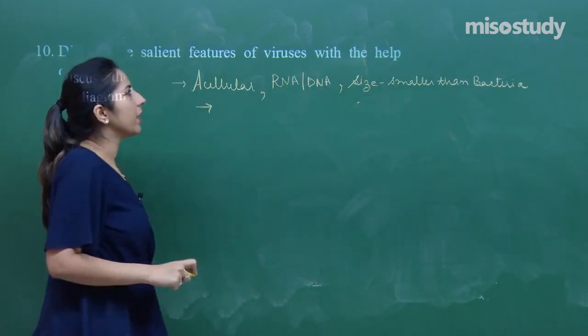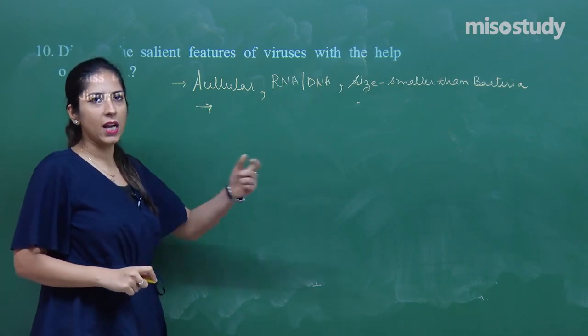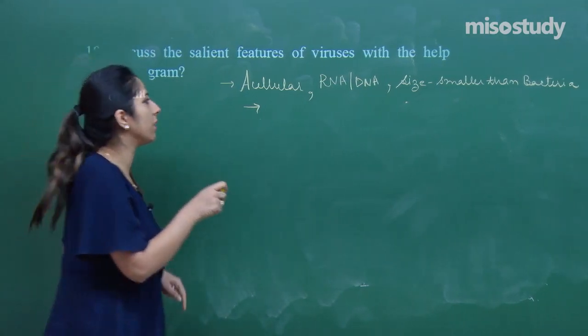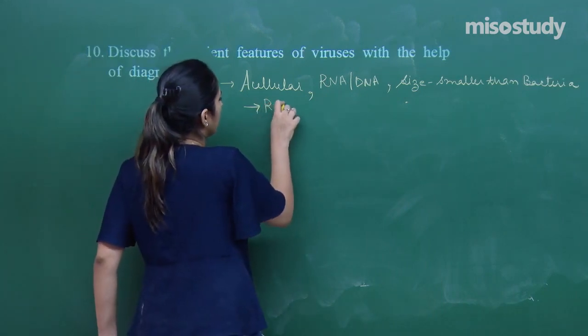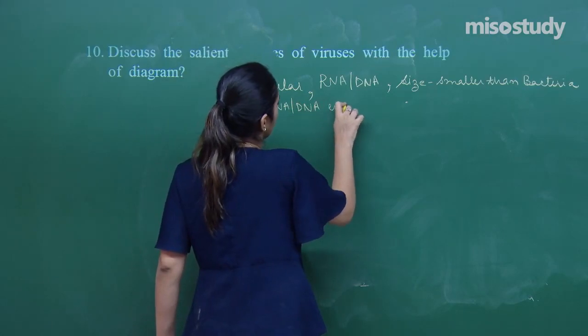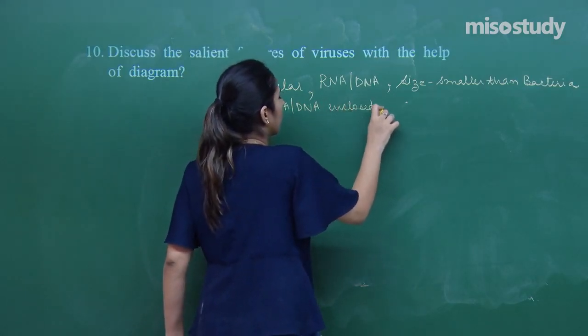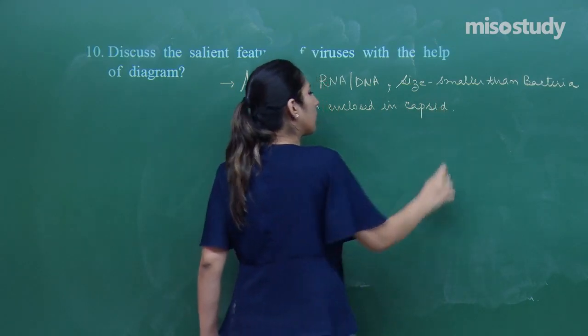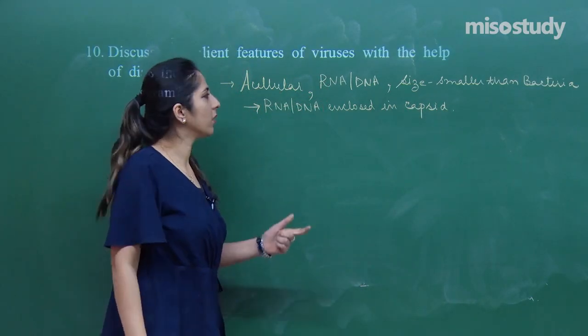Another thing is that the genetic material DNA or RNA that is present is enclosed in a capsid.